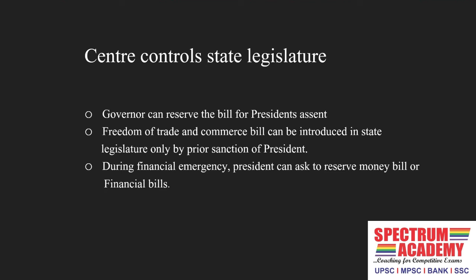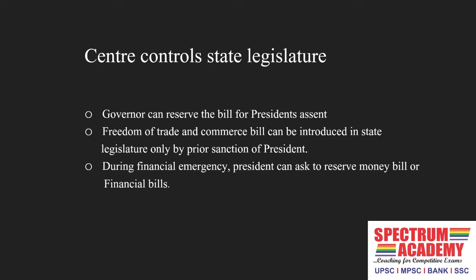Let's learn about how the center controls the state legislature. We know that the center passes a bill and it goes to the president for assent. Now, state legislatures also pass bills and they send them to the governor. But the governor can reserve such a bill for the president's assent. And this is how the center controls the state legislature.